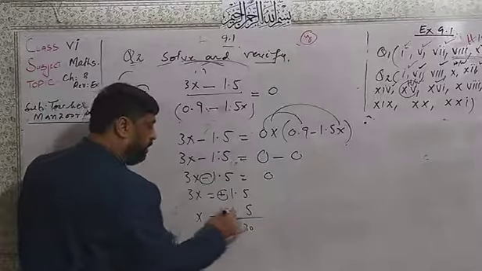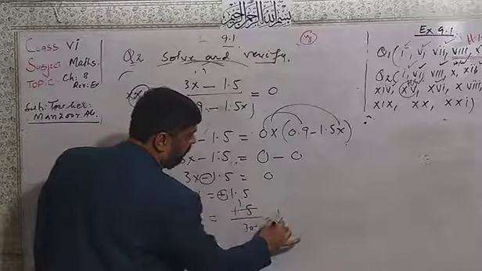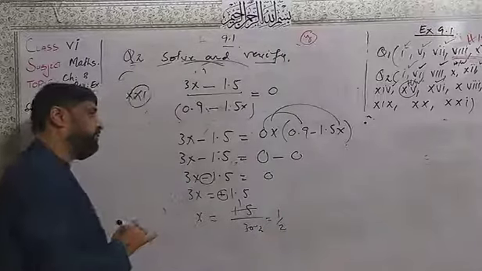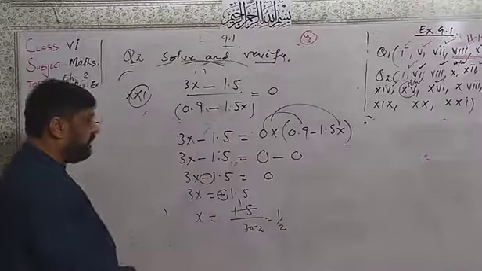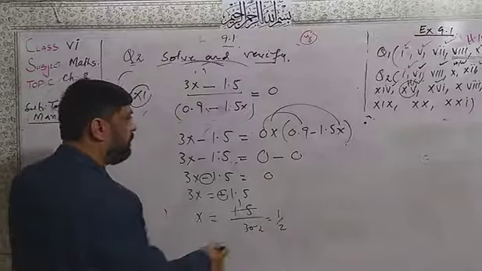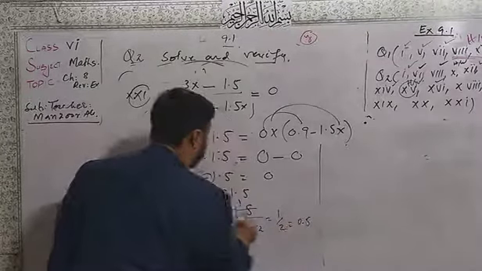Now 15 divided by 30: 15 one time and here 2 times. It is 1 over 2. Now 1 over 2, or 0.5, it is the same thing.